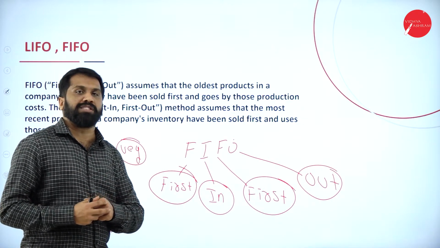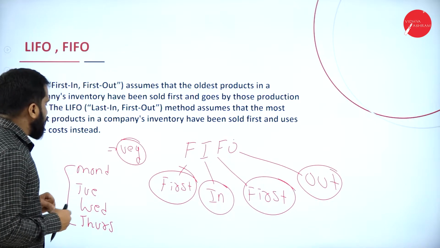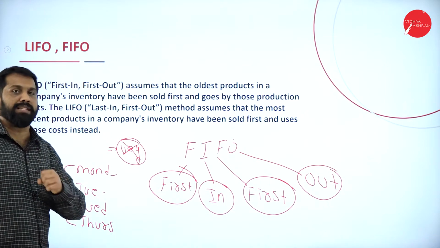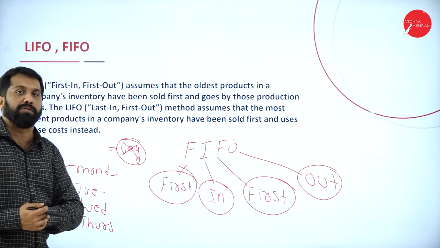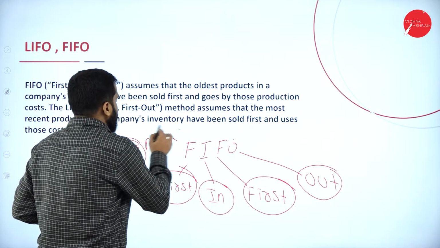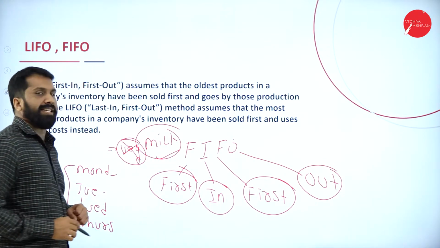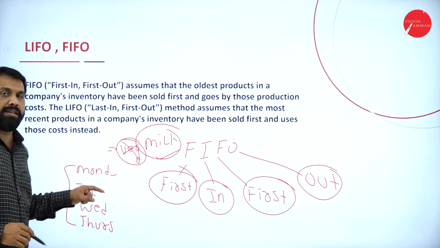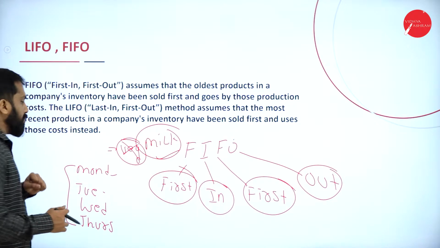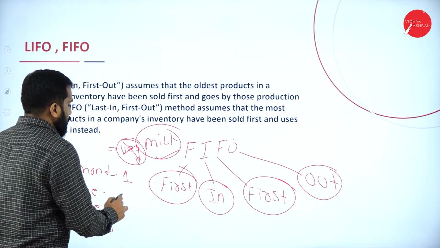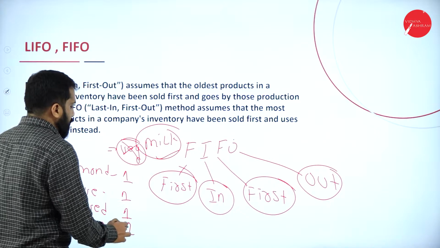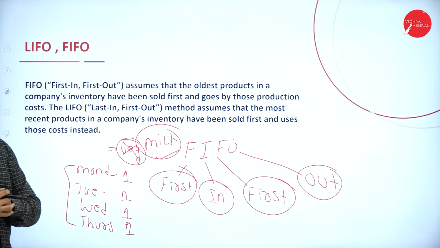The normal veggies. Now, Monday you bought something, Tuesday you will not go for vegetables. There may be some confusion, so we will go for milk. This is the best example for the FIFO method. Monday you bought 1 liter of milk, Tuesday 1 liter, Wednesday 1, and Thursday we bought again 1 liter of milk.